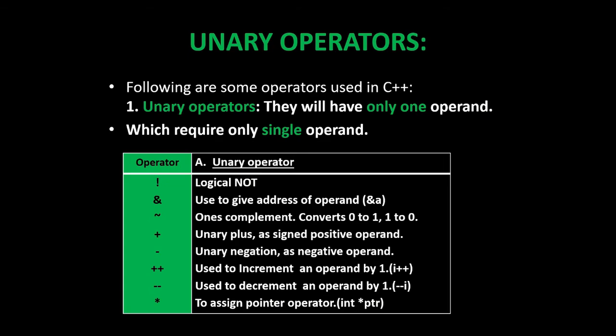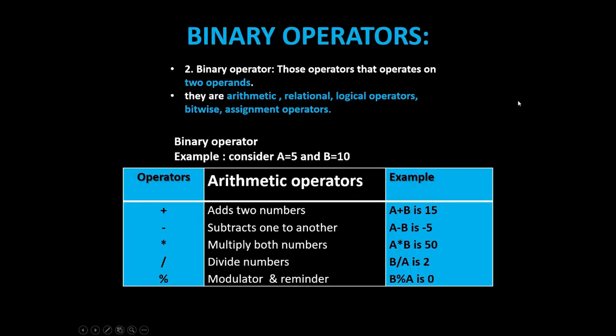First one, unary operators. They have only one operand, which requires only a single operand. First one, logical not. Second one, used to give the address of the operand. One's complement, unary plus as a signed positive operand, unary negation as a negative operand, plus plus used to increment an operand by 1, minus minus used to decrement an operand by 1, and pointer operator, to assign a pointer.